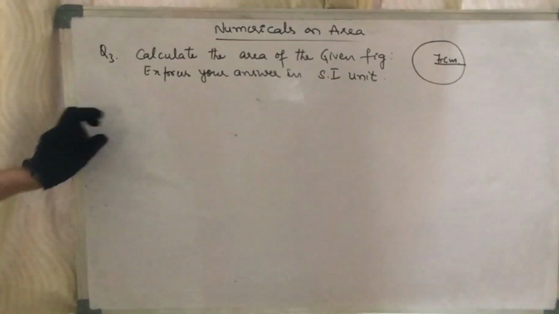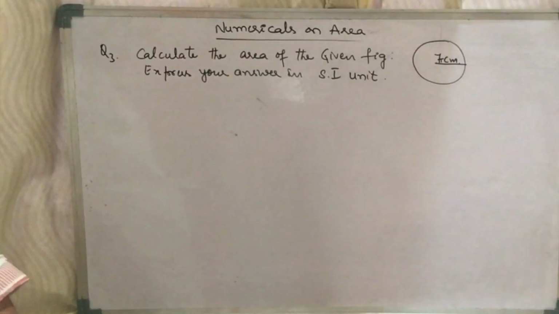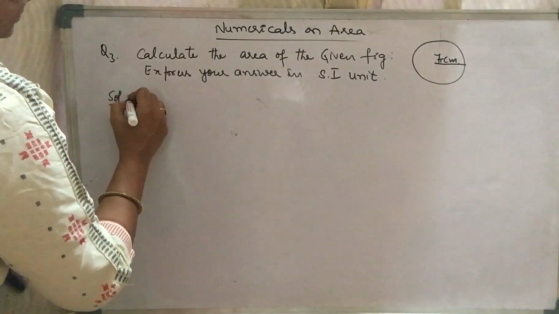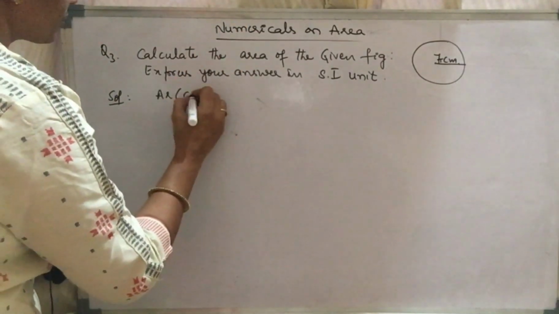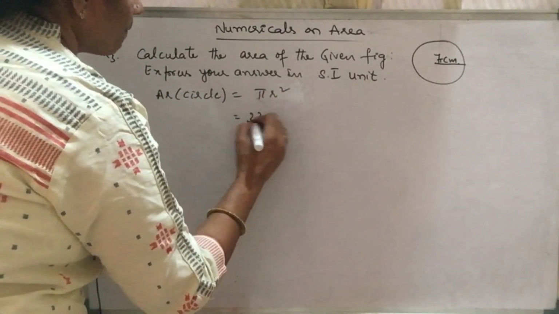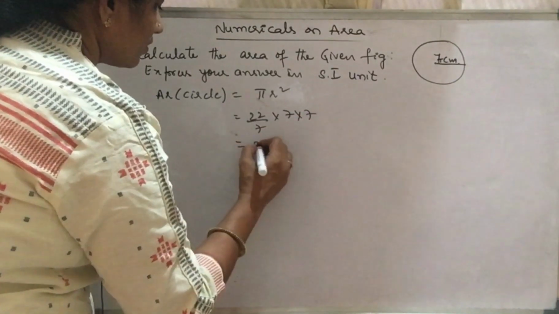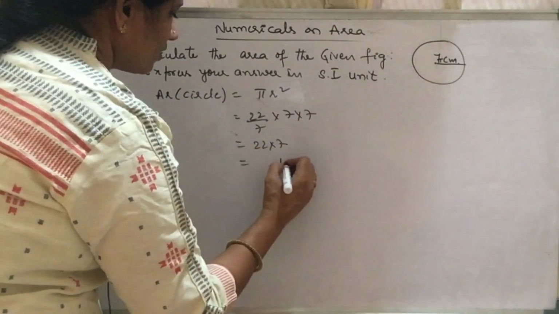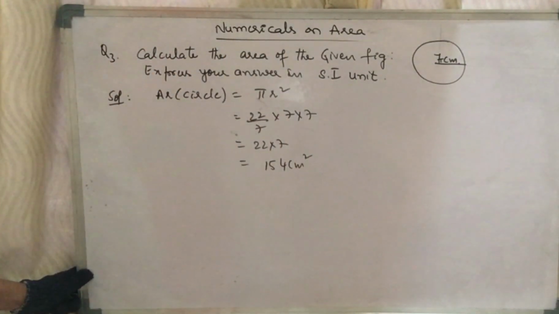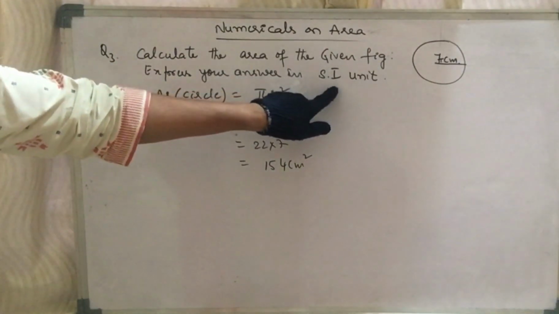Next question. Calculate the area of the given figure. Express your answer in SI unit. Take a pause and start solving the sum. So we know the area of a circle is pi r square. Pi stands for 22 by 7. 7 into 7. So 22 multiplied by 7. We get 154 centimeters square.